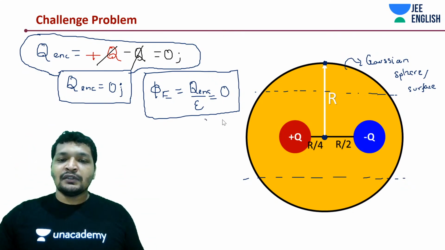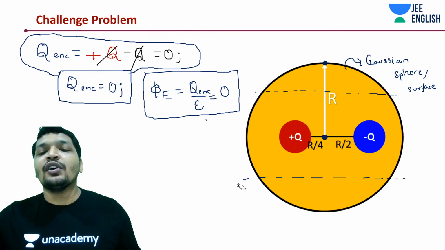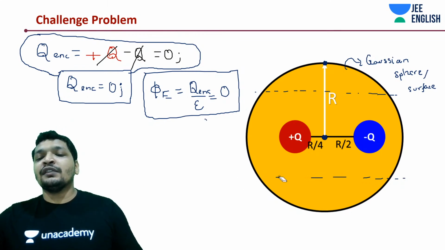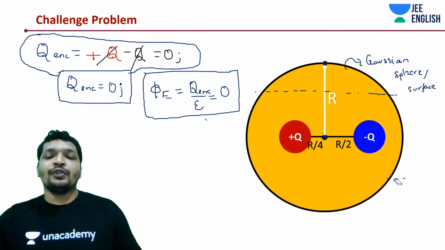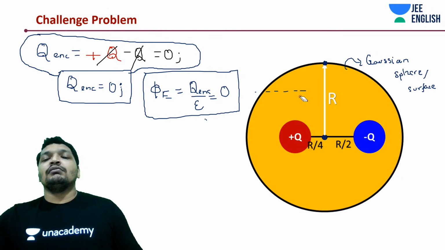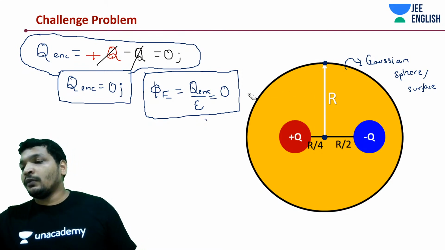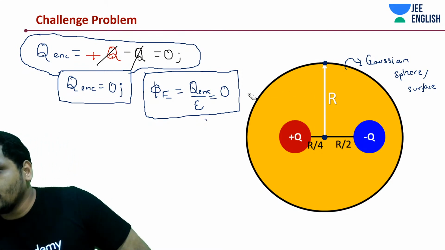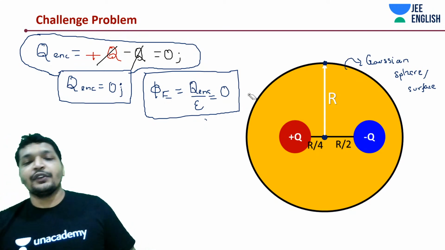Sometimes Gaussian surfaces will be given to you, sometimes you need to draw the Gaussian surface. So drawing the Gaussian surface will come up tomorrow. Don't worry, don't miss the class. Given Gaussian surface is the kind of problems that we are dealing with today. Okay, good. That's very good, you understood it.